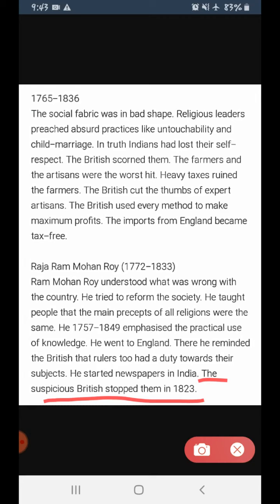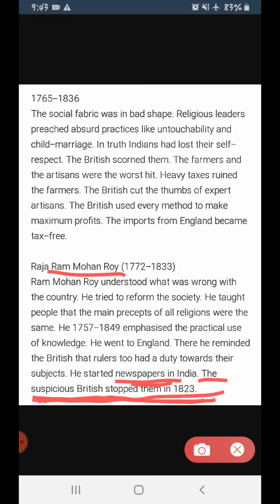So long before, how did people communicate with each other, or how did they come to know about the news of the other state or other country? It was through the newspaper. So when Raja Ram Mohan Roy started a newspaper in India, what did the Britishers suspect? They suspected that if we let Raja Ram Mohan Roy run this newspaper, then the people of India would come to know about the policy of the British, and the people may revolt against us.